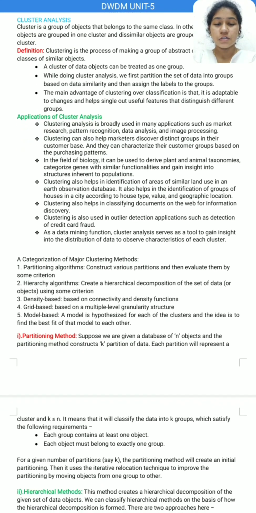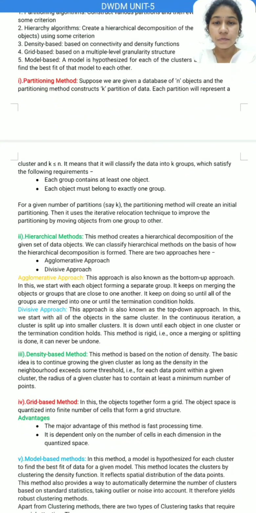Partitioning method. Suppose we are given a database of n objects, and the partitioning method constructs k partitions of data. Each partition will represent a cluster and k is less than or equal to n. It means that it will classify the data into k groups, which satisfy the following requirements: each group contains at least one object, and each object must belong to exactly one group.